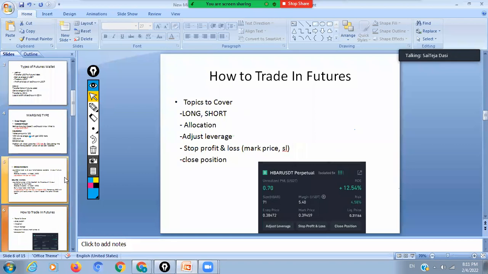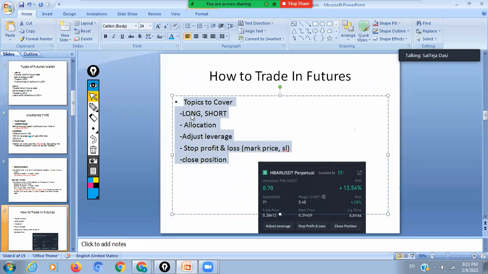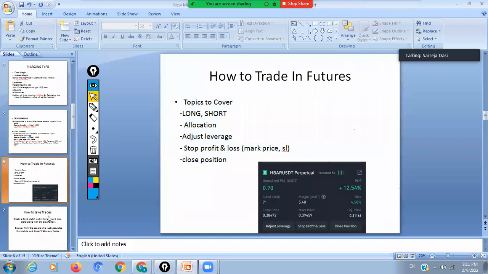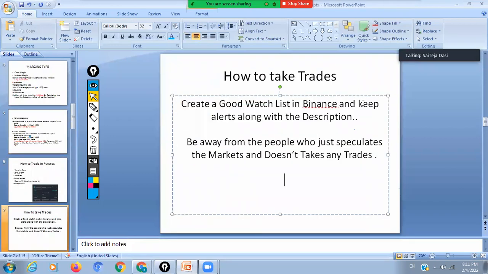So next thing is how to trade futures. I will come to this part later at the last. I will cover this long short allocation, what you have to do, how to adjust the leverage, how to take stop loss, how to place stop loss, and how to take the stop profit. So how to close your position, when to close your position. Before knowing that, I will say how to take the trades. So always create a good watch list in Binance and keep it along with the description.